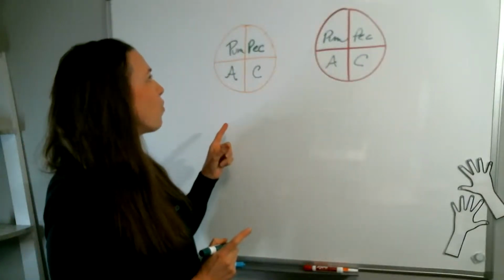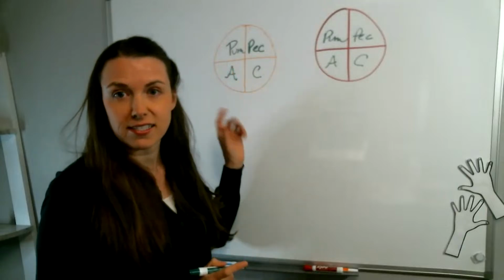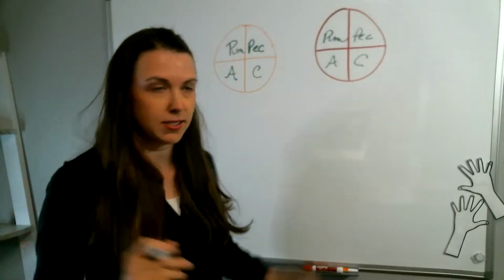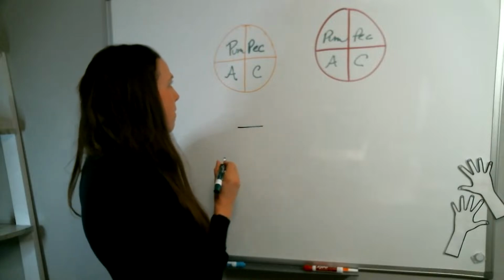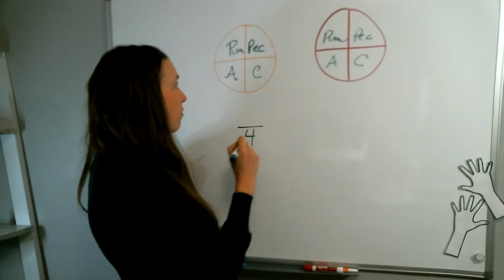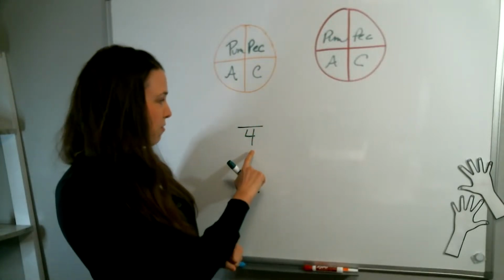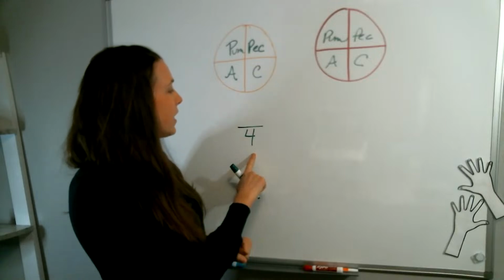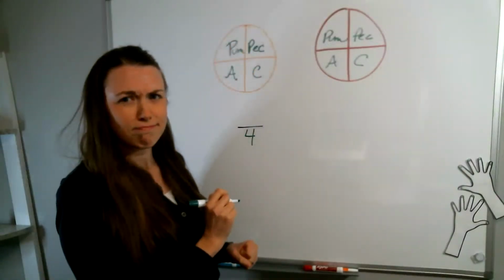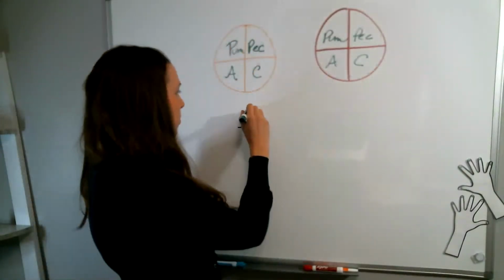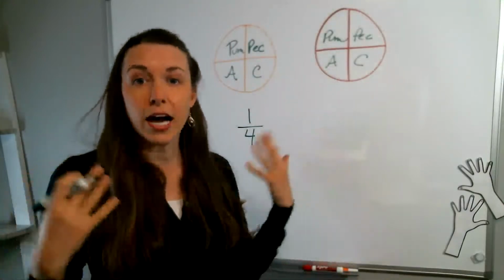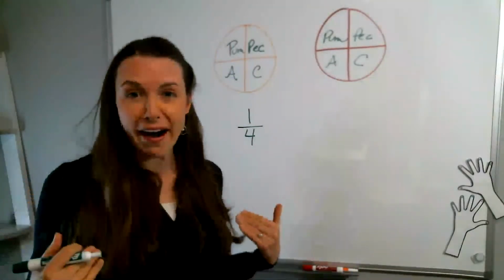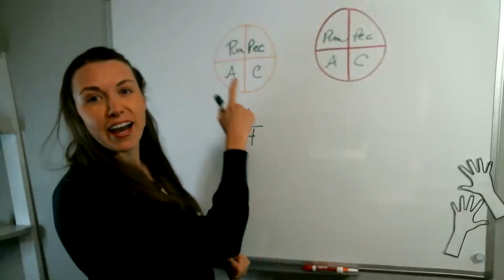Okay, so here we have four different slices of pie. These must be really big slices because I really like pie. So we're going to go on the bottom. There are four slices, so we're going to put four right here. And how many of these are pumpkin? Just one. So we're going to put a 1/4. So there's a 1/4 probability that I am going to choose pumpkin pie out of this pie here.